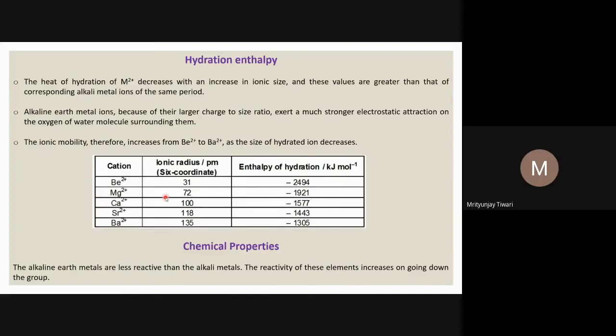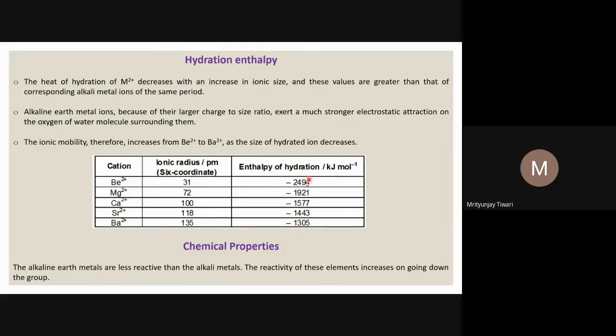That interaction will decrease as the ionic radius increases, because the distance between the two charges increases, and because of that increased distance, the interaction decreases. That is why the enthalpy of hydration also decreases down the group. So for beryllium it is highest, and for barium it is least.